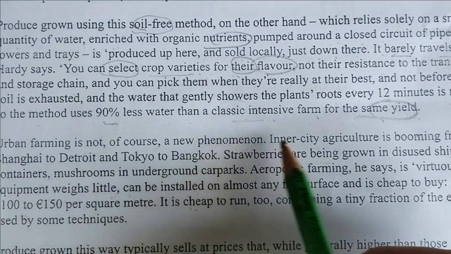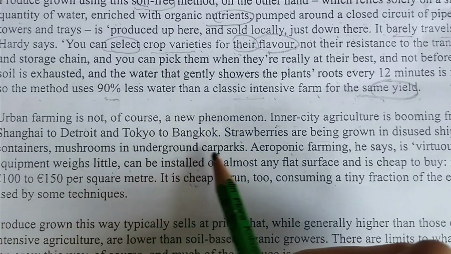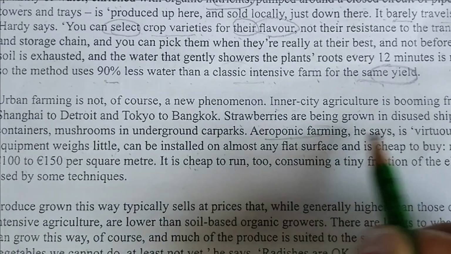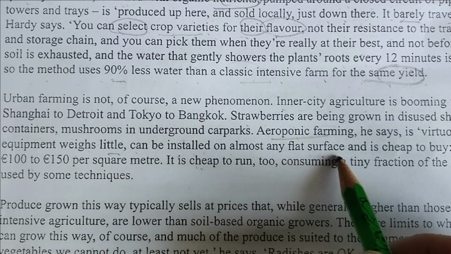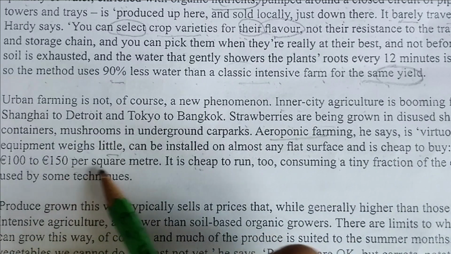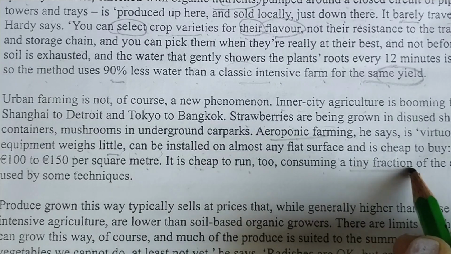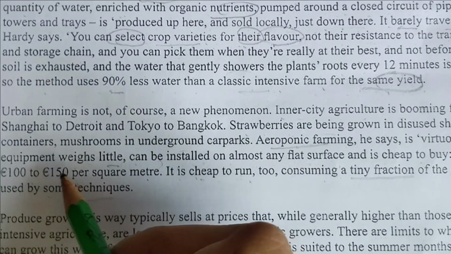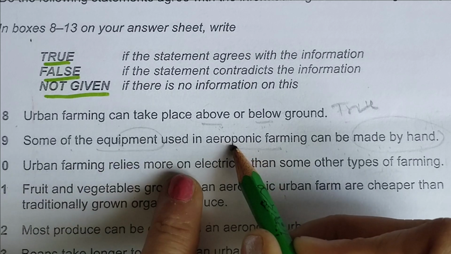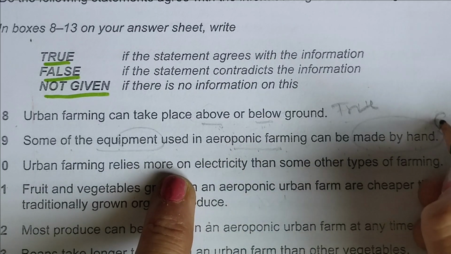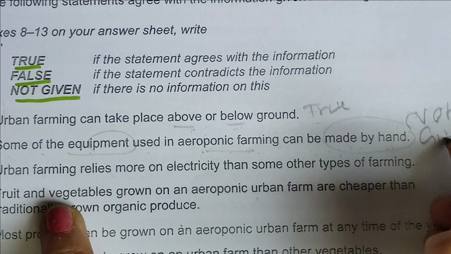Let's read another. Urban agriculture is booming. Inner city strawberries are being grown in disused shipping containers, mushrooms in car parks, aeroponic farming. The equipment weighs little, can be installed on almost any flat surface and is cheap to buy, roughly per square meter. Cheap to run, consuming a tiny fraction of the electricity used by some techniques. The equipment we were looking for, but they are not talking about whether this equipment can be made by hand or not. So it means not given.